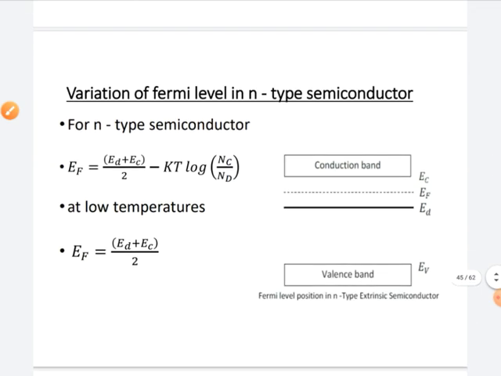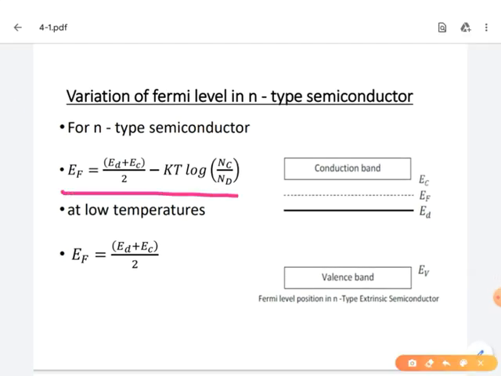But here we are discussing the variation of the Fermi level position in an n-type semiconductor. Which is the expression for the Fermi level in an n-type semiconductor? At T equal to 0 Kelvin, that is at low temperature, the first term becomes 0 and the second term becomes 0. What is the remaining term? EF equals ED plus EC by 2. That means it always lies between the donor level and the conduction band. This is the expression for EF at T equal to 0 Kelvin or at lower temperature.